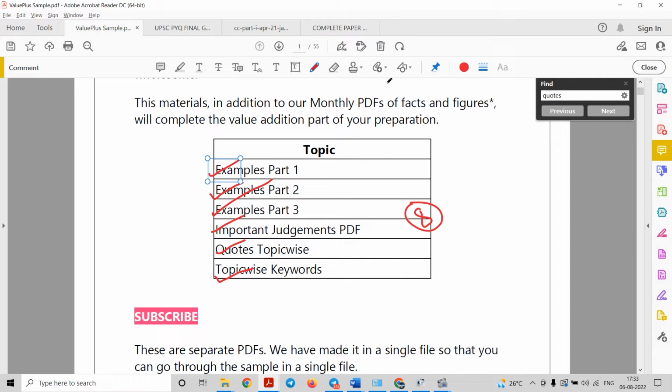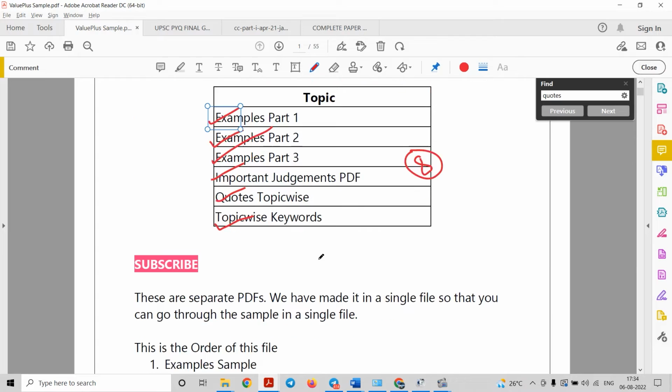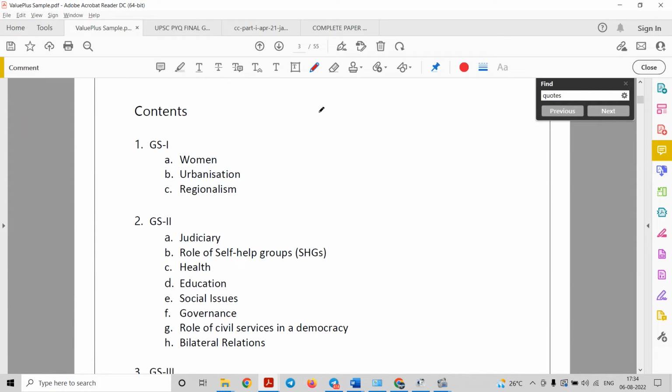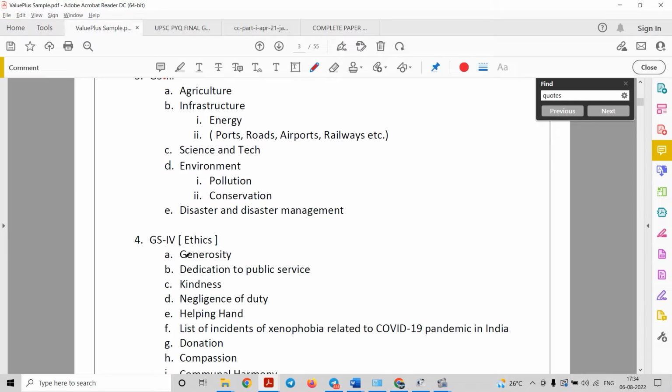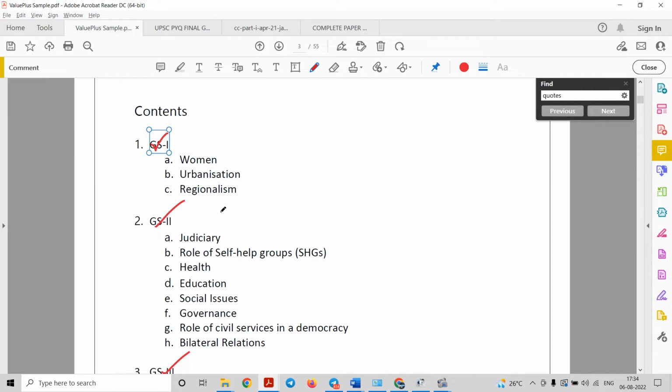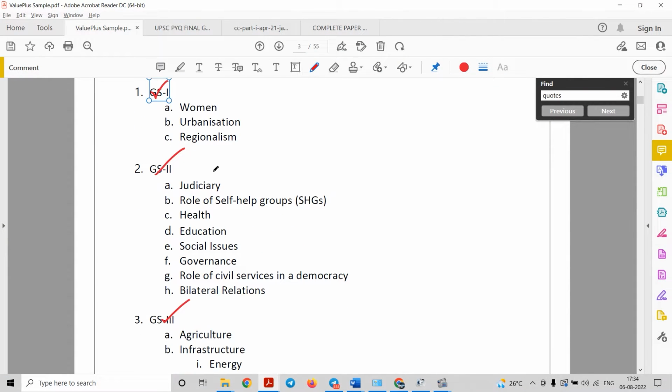So that is the importance of all this value addition material, that is various facts, examples, codes, judgments, keywords, etc. We have also arranged all this data in a topic wise manner, as given in the UPSC syllabus. We know that we have GS1, GS2, GS3 and GS4. So it is necessary that you arrange all your value addition material in a logical manner, so that it becomes easier for you to revise in a very quick manner.